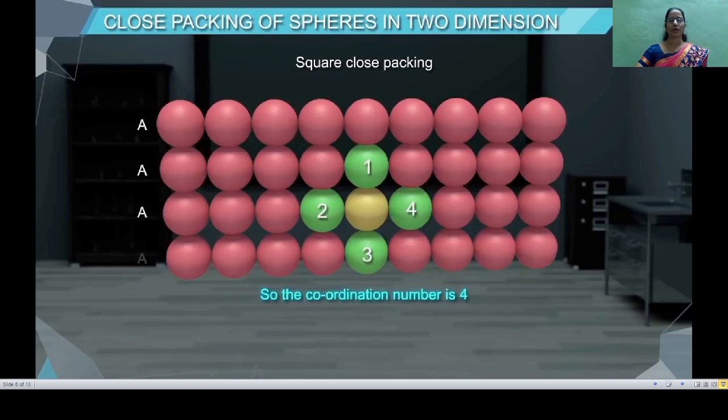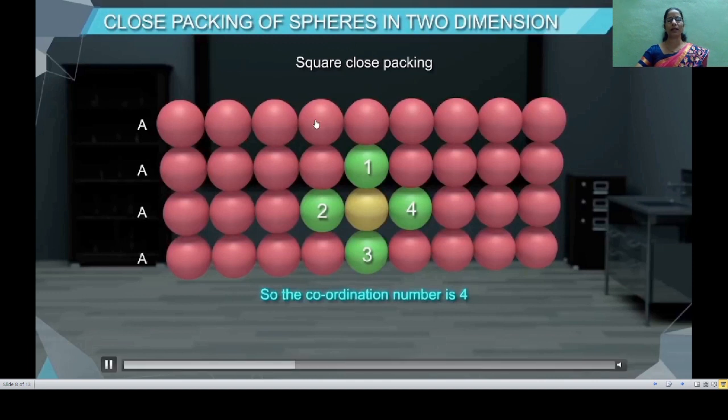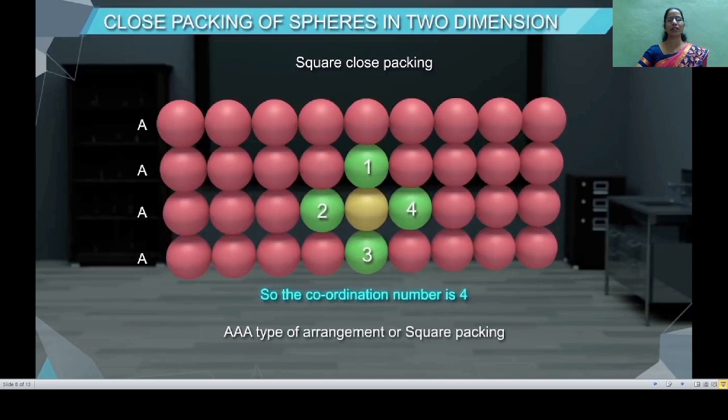Now we will study the hexagonal close packing. In the hexagonal close packing, again we have to use the linear arrangement of the spheres in 1 dimension. But that arrangement is a little different.